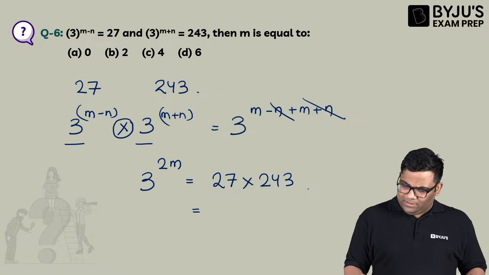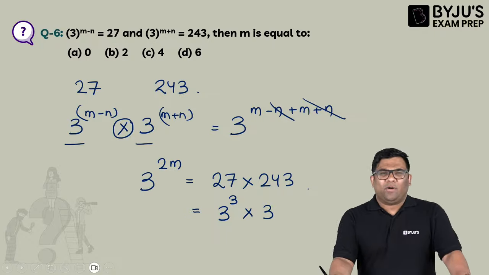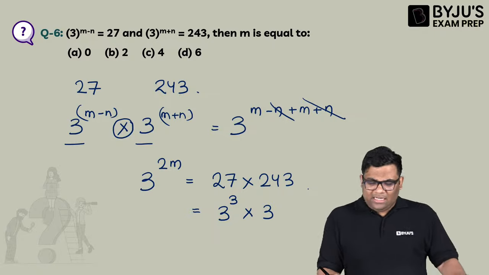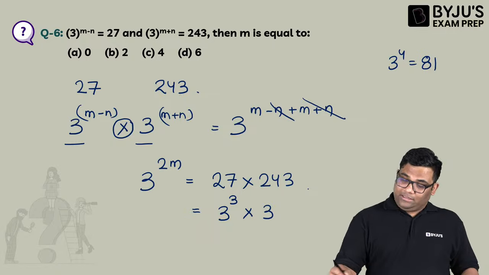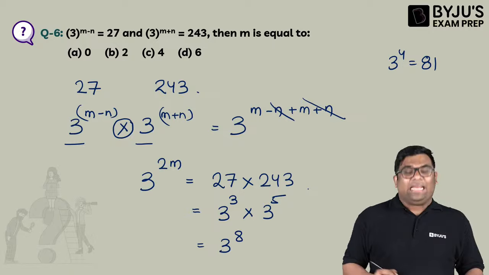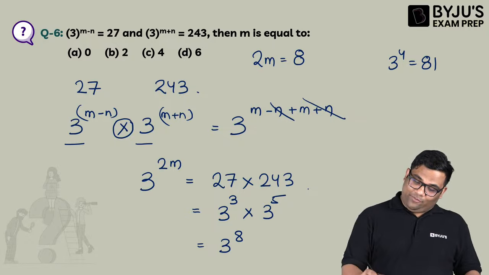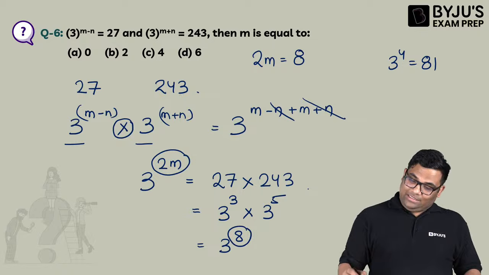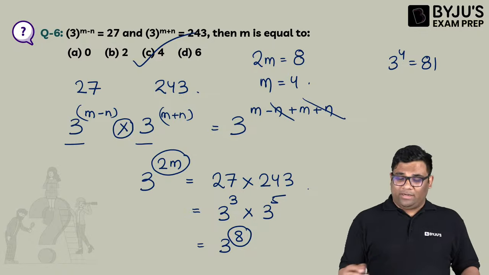Now you can solve this. This is 3 to the power 3, right? 3 to the power 3 is 27. 3 to the power 4 is 81, and this is 3 to the power 5. So I can say this is 3 to the power 8. So I can say 2m is equal to 8 by equating the powers. And m is how much? M is 4.